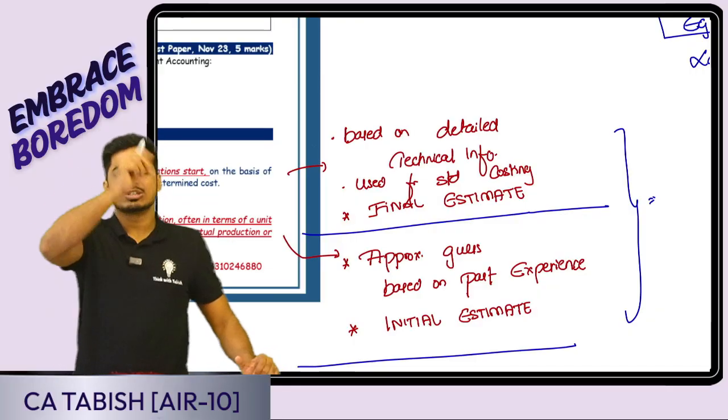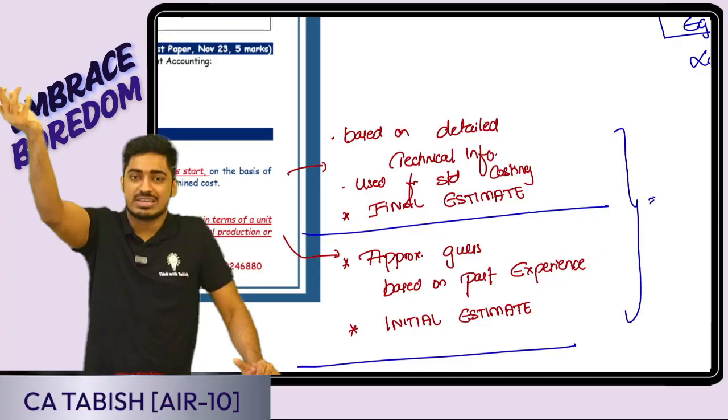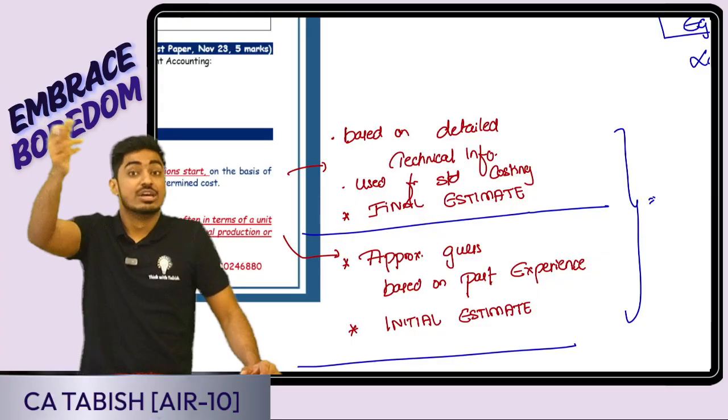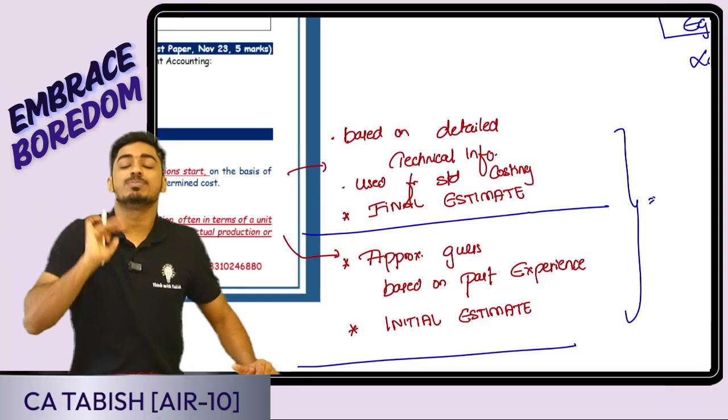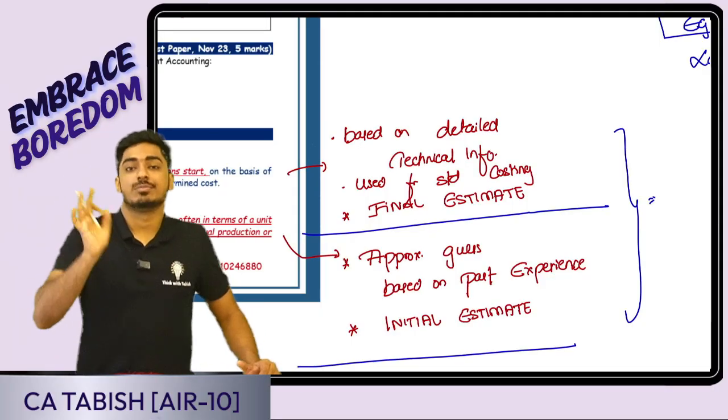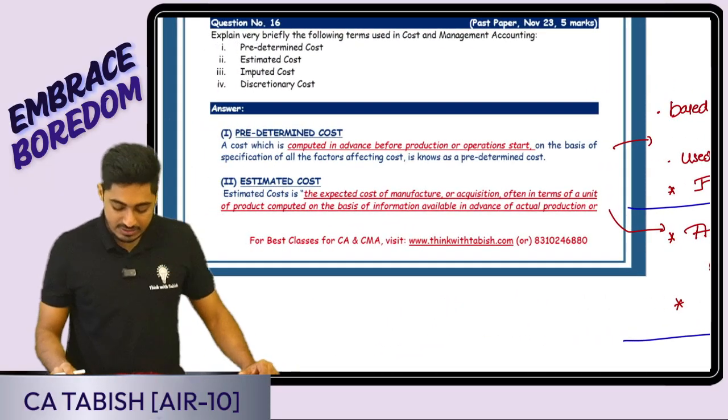Yes, sir, last year cost was 10. So I'm thinking, okay, somewhere 12 it could be. Just an initial estimate, a rough estimate. But the final estimate, once I see all the technical information, I get to know 15 rupees would be the cost. That is the predetermined cost, standard cost. Is this clear, everyone? Okay.